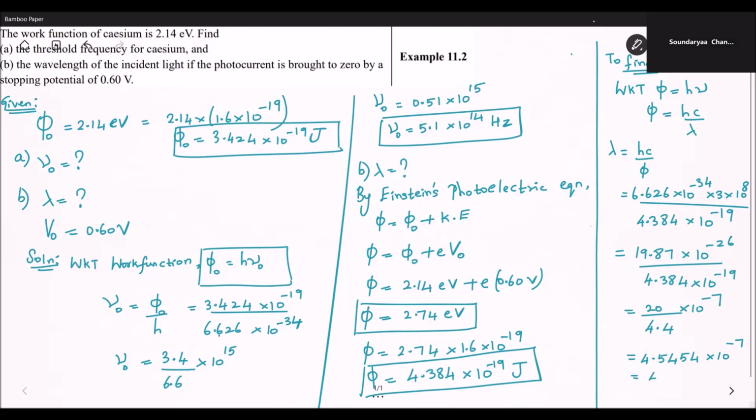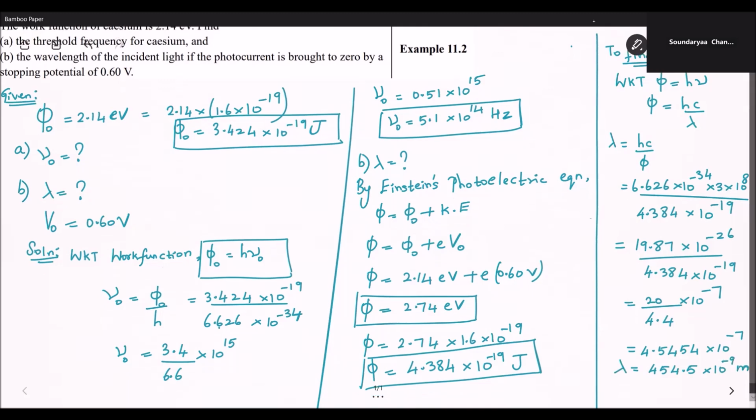Can be written as 454.5 into 10 power minus 9 meter. The unit of wavelength is meter. So finally, we can write this as 454.5 nanometer. So this is how we have calculated the wavelength as well as the threshold frequency for this question.